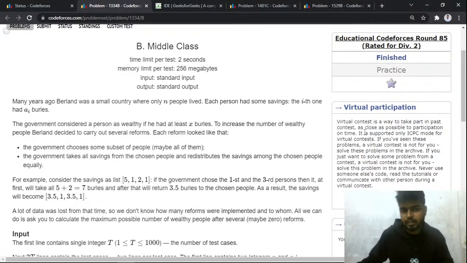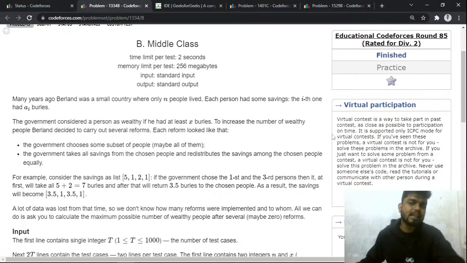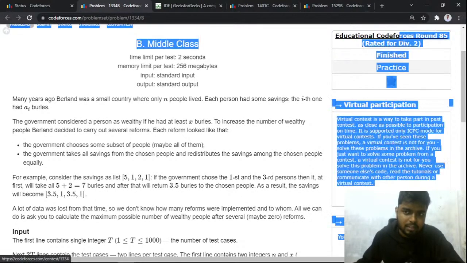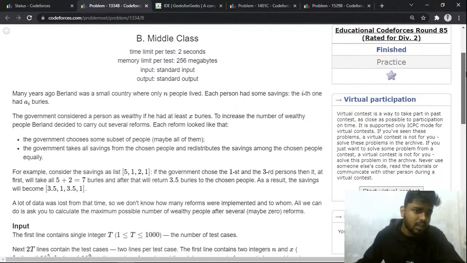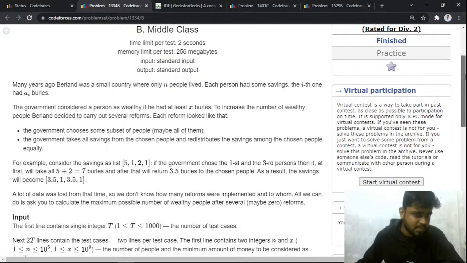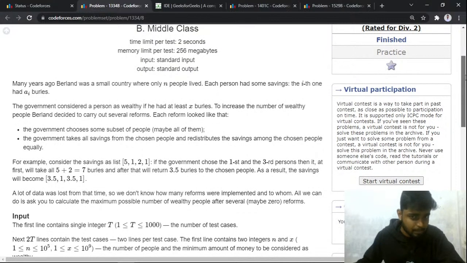Perfect. So the problem name is Middle Class and it was asked in Codeforces Educational Round 85, which was rated for Division 2. The problem says that many years ago, Berland was a small city where only n people lived, and each person had some savings, a_i rupees for the i-th person.